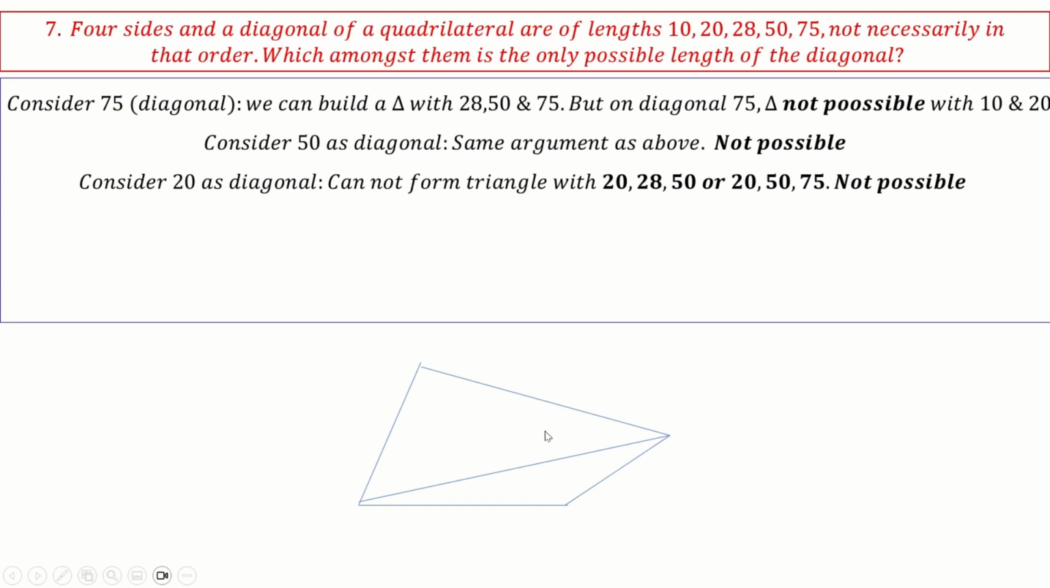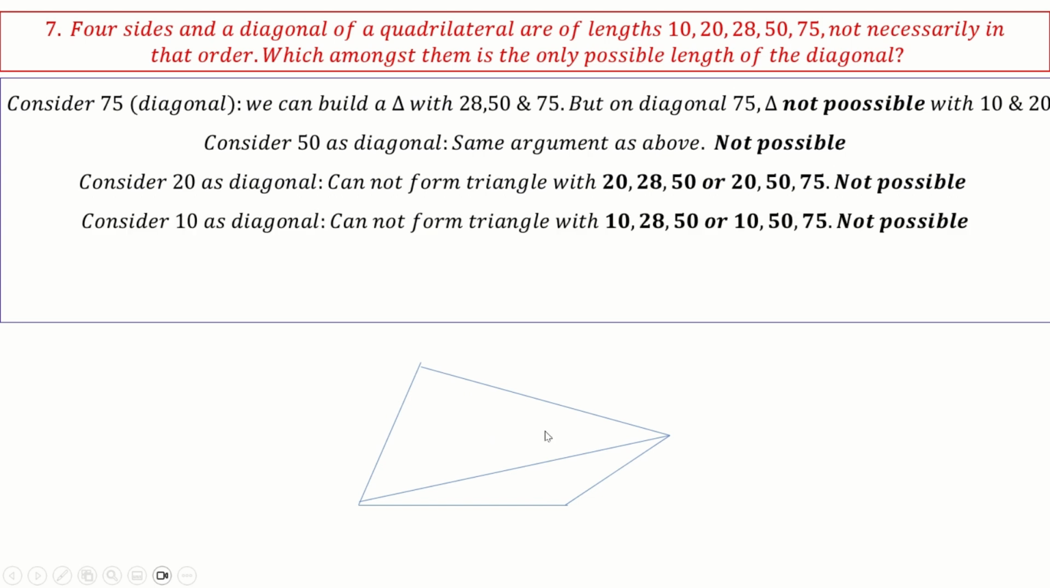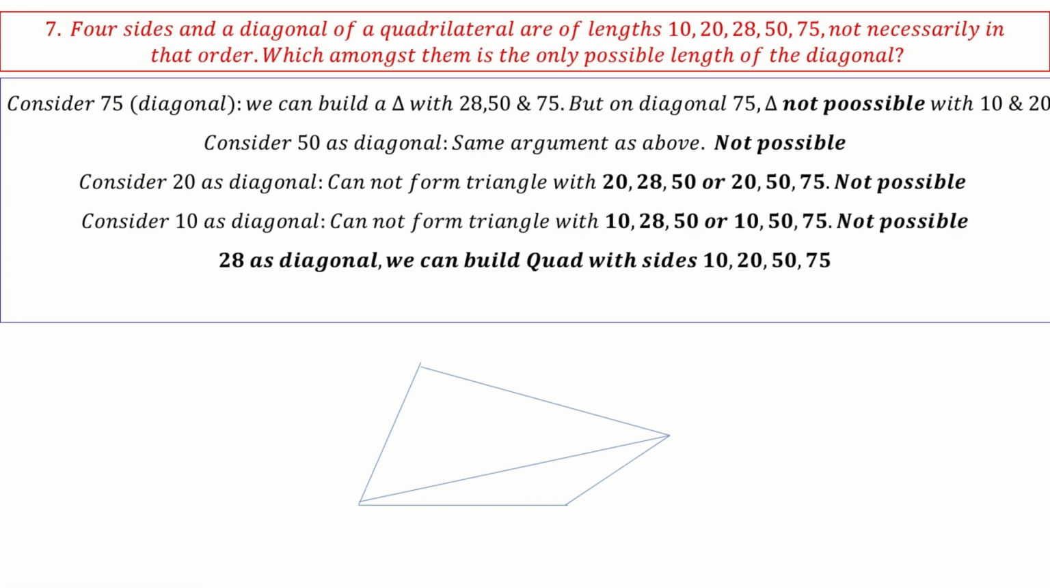Okay. So 20 also not possible. 10 also you can check, not possible. Only possibility is with 28. So this is also a very simple counting problem. Make sure what conditions you have to apply. Quadrilateral has few conditions, whereas triangle has better conditions and is easy, right? Only three numbers you have to check.